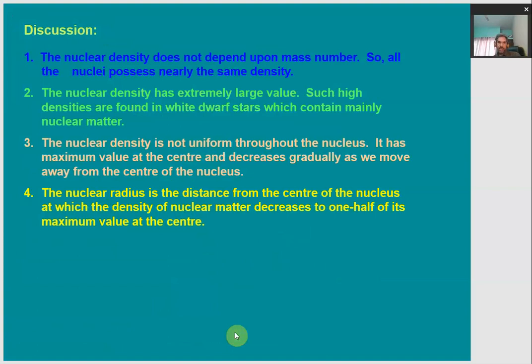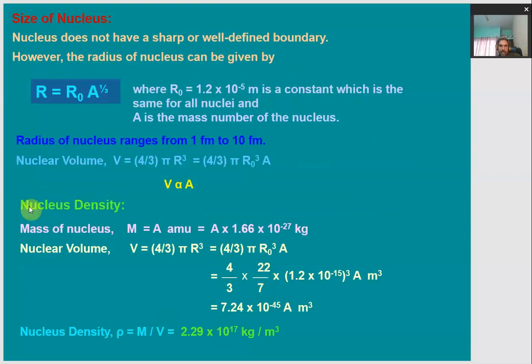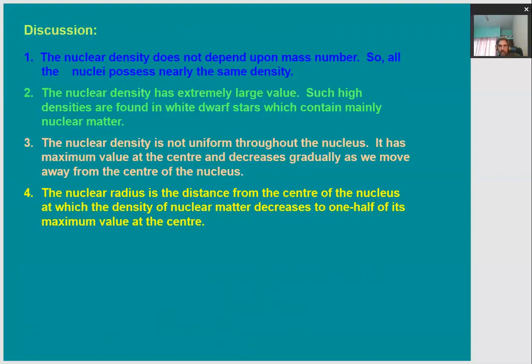Now we can sum up the terms here about the composition of the nucleus and the various terms associated. Very first thing is that nuclear density does not depend upon the mass number. So all nuclei are equally dense. The nuclear density has an extremely large value. As we have seen, it is of the order of 10 to the power 17, which is very large. Such high densities are found in white dwarf stars, which contain mainly nuclear matter.